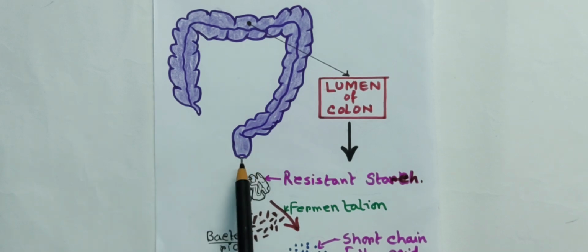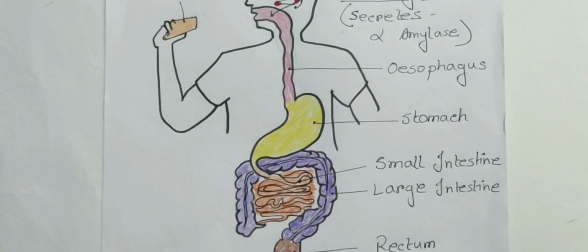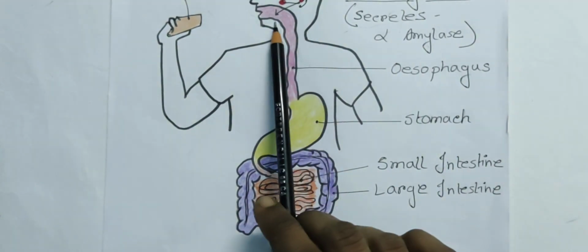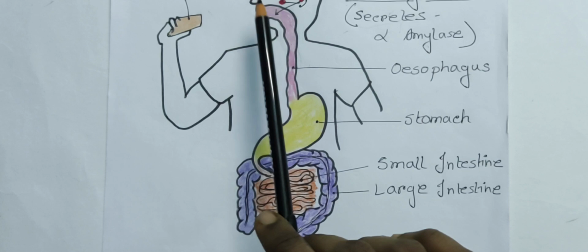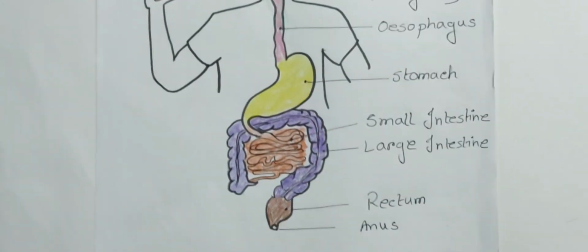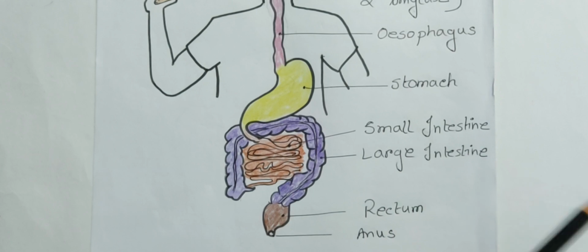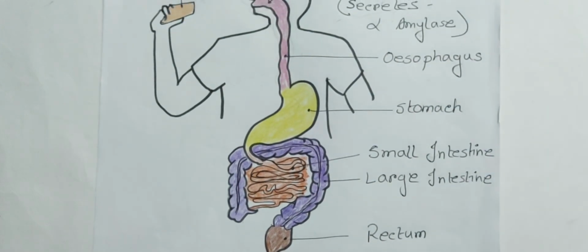The process of discharge of fecal matter we call defecation. So we saw how carbohydrate digestion starts from the mouth and ends at the rectum or anus. So this is all about the digestion and absorption of carbohydrate.